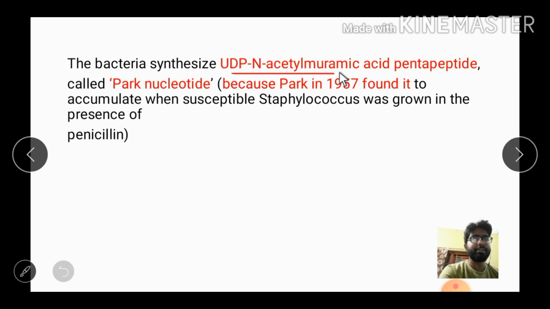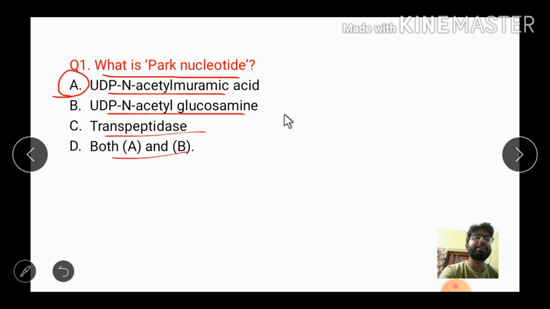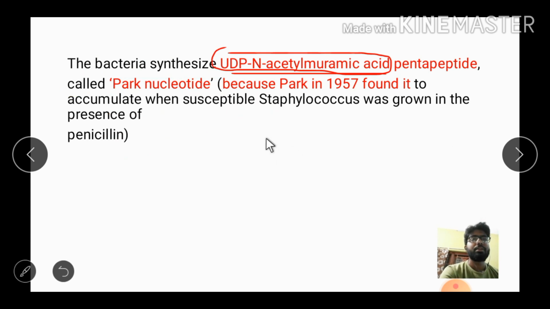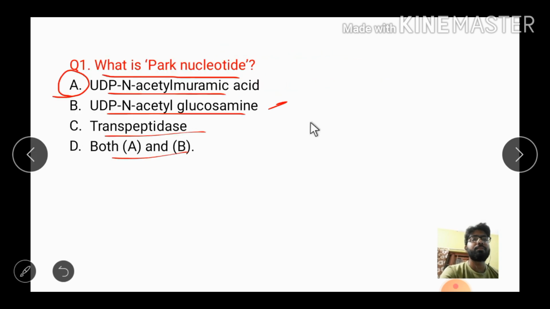See, it's a component of the bacterial cell wall, UDP N-acetyl muramic acid, and another component in your bacterial cell wall is UDP N-acetyl glucosamine. Okay, so UDP N-acetyl muramic acid was found by Park in 1957. After that, it is known as Park nucleotide.